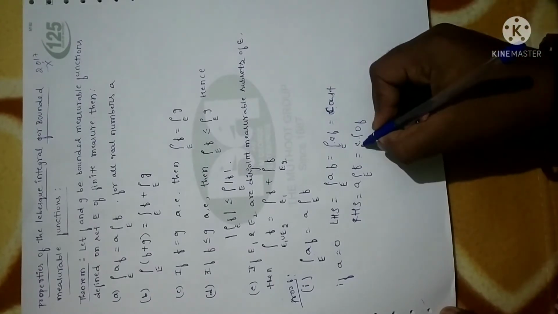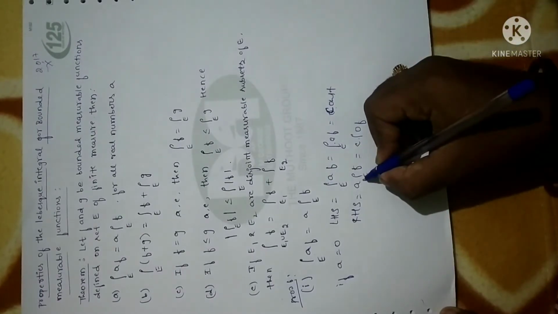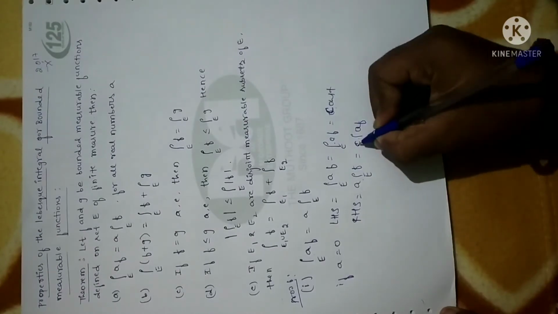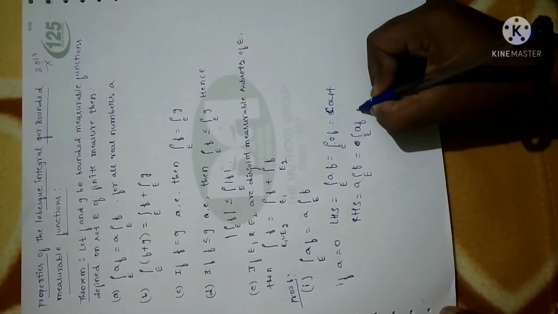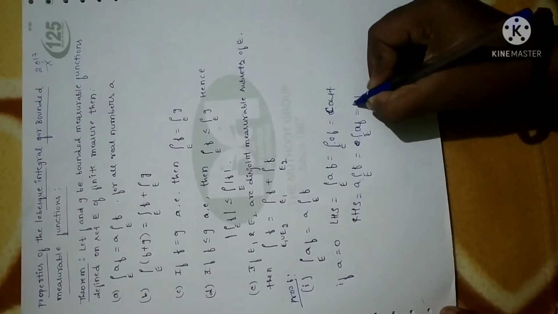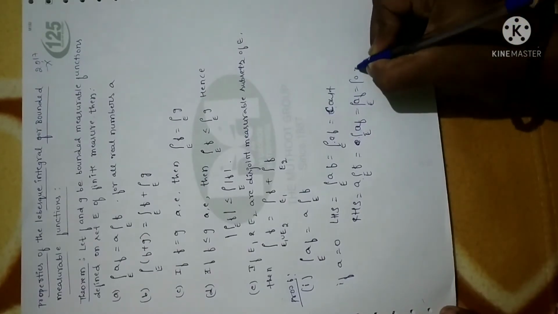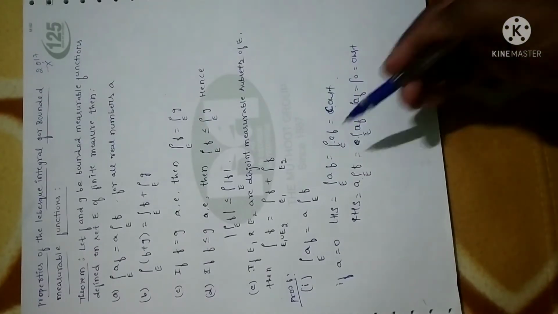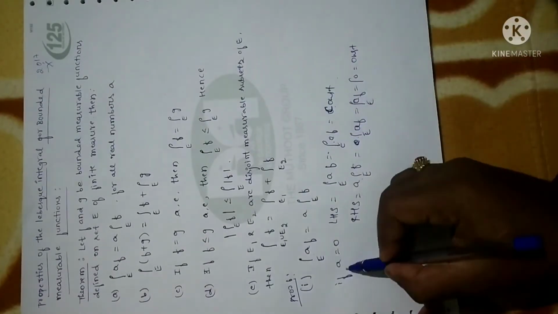Again, by the property of the integral, we can take a inside, so I can write a times f. When you take a as 0, 0 times f will be 0, so the integration of 0 is again a constant. Anyhow, whether you take a as 0 or a constant, it doesn't matter, both the values will be 0. It is trivial.